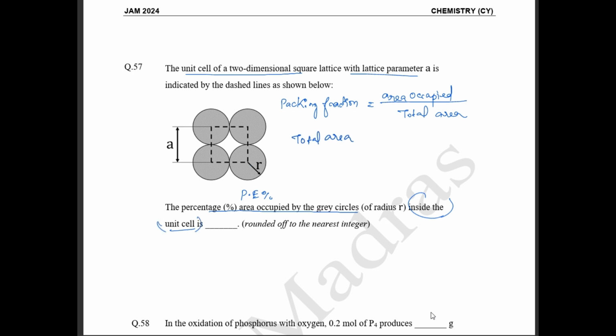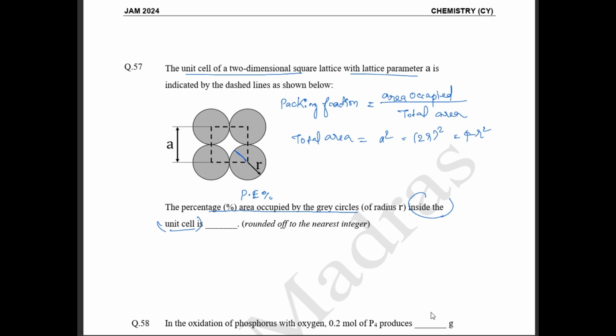The unit cell has length A, so the total area of the unit cell is going to be A square. And we know the radius is going to be R. So A is equal to 2R for your simple system. The whole square is going to be 4R square. So total area is going to be 4R square.